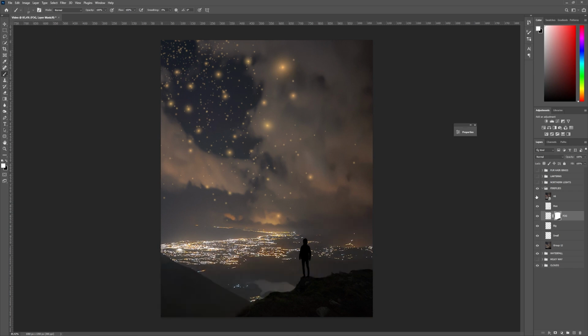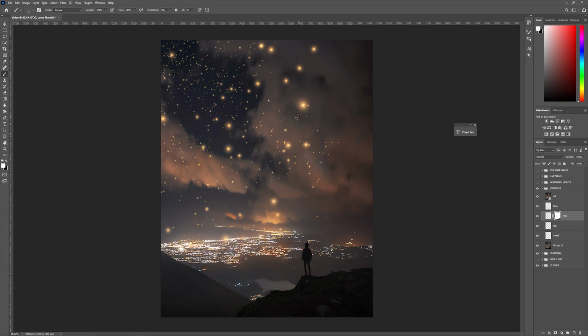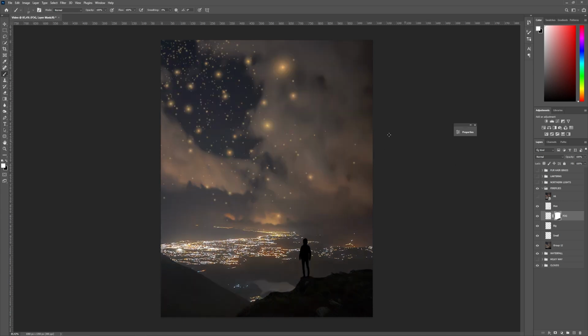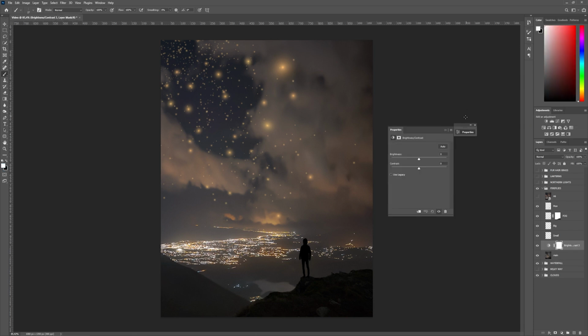The next step is, if we check here, you can see that the fireflies are way brighter in this scene than they are here. And this is because we don't have enough contrast in our scene. So let's go here to the group 12, which is our main image. And we're just going to add a brightness and contrast adjustment here and increase the contrast of the image. And this basically just makes the fireflies appear a bit brighter and the background a bit darker.